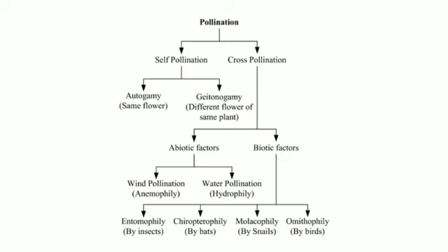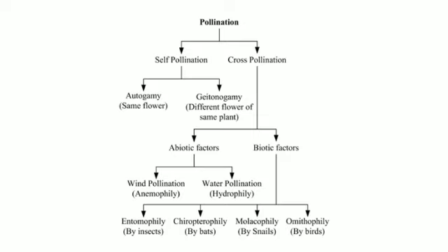Next one is cross-pollination. When the pollen grains from the anther of a flower or of a plant are transferred to the stigma of a flower of the same plant or that of a different plant of the same kind, the process is called cross-pollination.